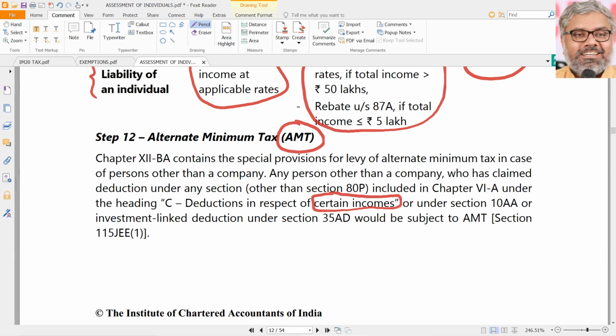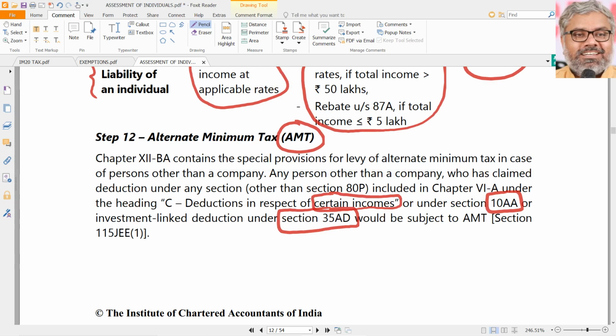As a result of which, the total income of the SSE has become less, and he is paying lesser tax maybe because of that. Or maybe the SSE would have claimed some benefit under section 10AA. That is relief under section 10AA. That is also there as part of our syllabus. So we should know what that is. We will discuss it also. Or the SSE might have claimed certain deductions which we know already, 35AD, that is specified business.